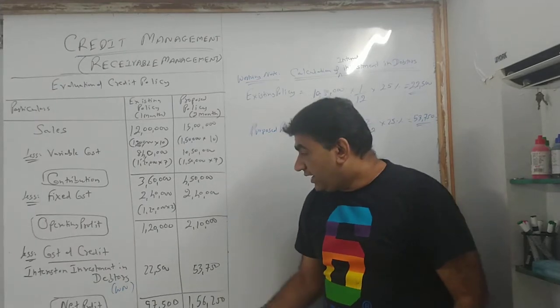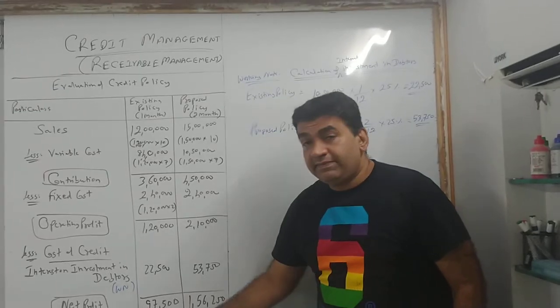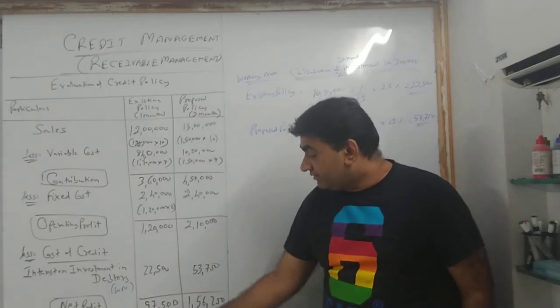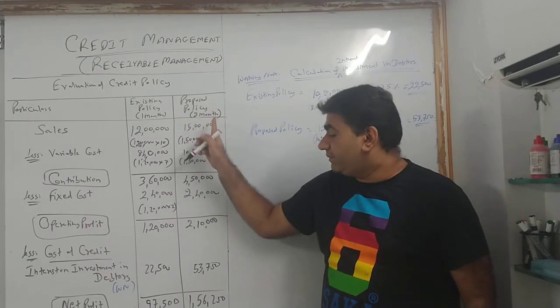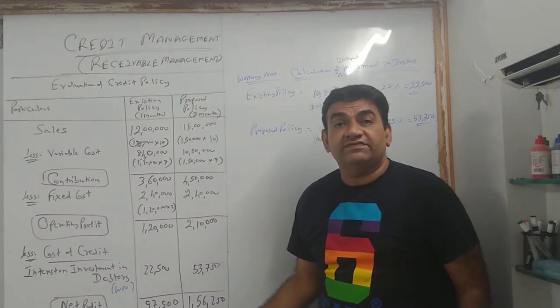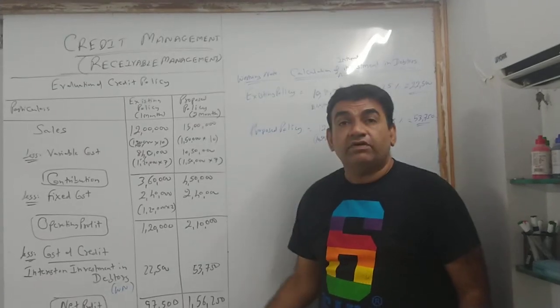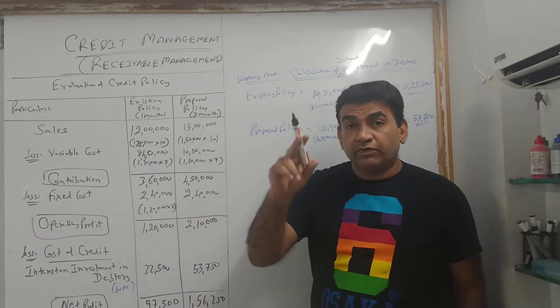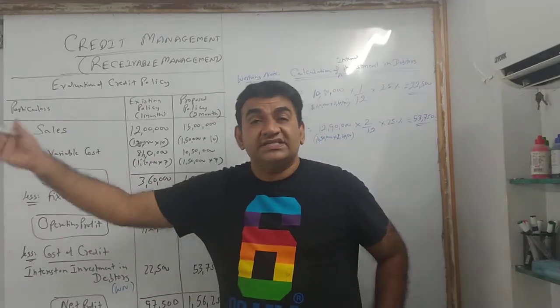Okay, अभी देखो क्या हुआ. If I am giving a credit period of 1 month, my profit is 97,500. If I give a credit period of 2 months, my profit is 156,250. किधर profit ज़्यादा है? यहाँ पे. That means I get more profit if I give 2 months का credit.